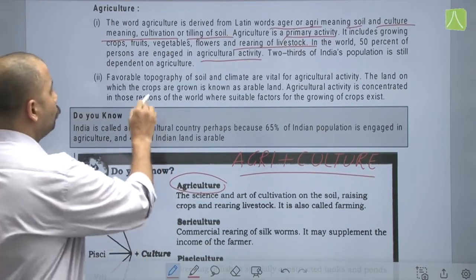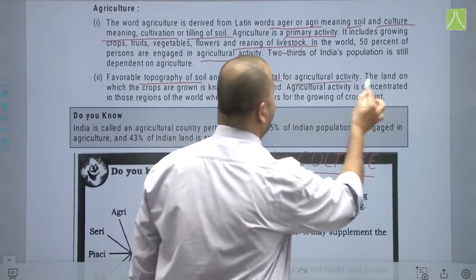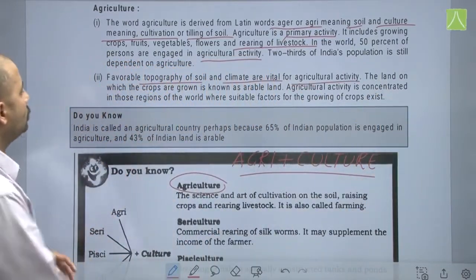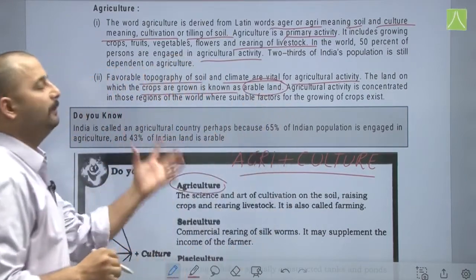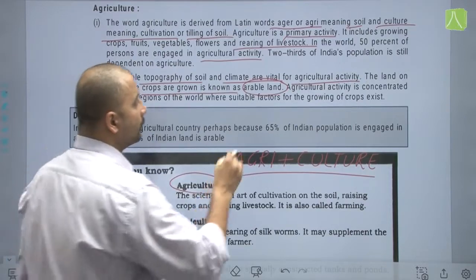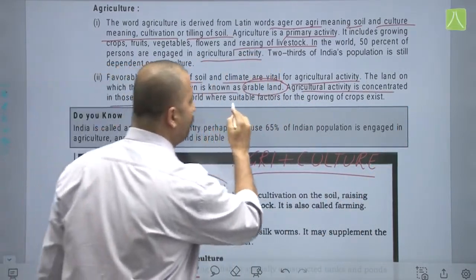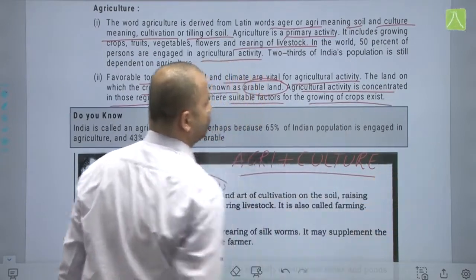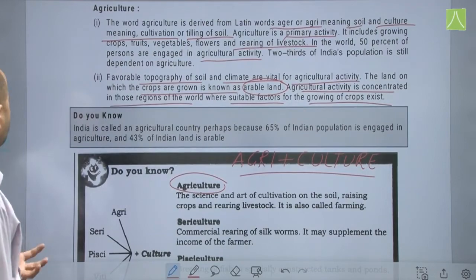Now favorable topography, soil and climate are vital for agricultural activity. The land on which crops are grown is known as arable land, that is cultivable land where agriculture can be practiced. Agricultural activity is concentrated in those regions of the world where suitable factors for growing of crops exist. Where conditions are not met, agriculture is not as such possible.